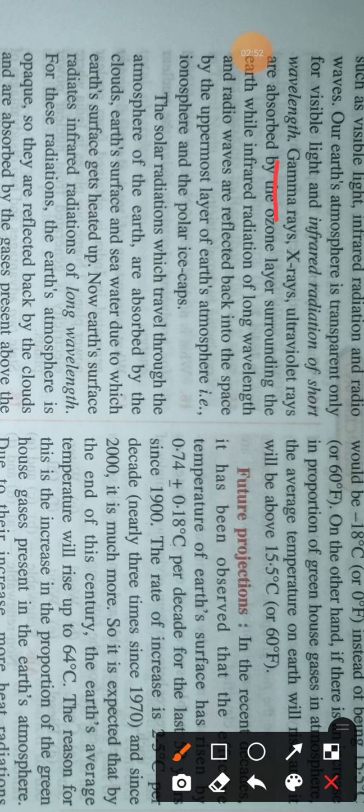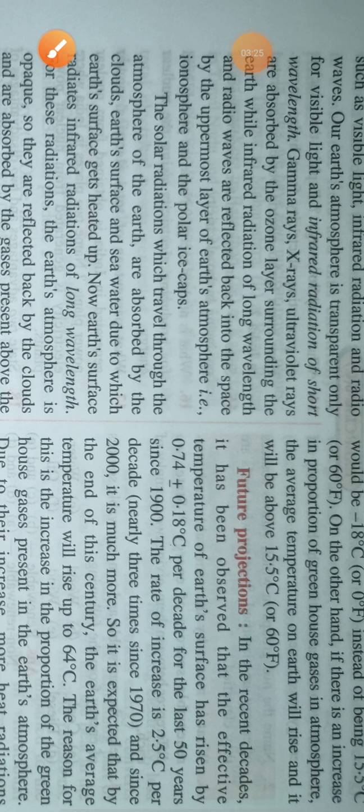So these gamma rays, X-rays, UV rays are absorbed by the ozone layer surrounding the earth, so they cannot reach our earth's surface, while infrared radiation of long wavelength and radio waves are reflected back into space by the uppermost layer of earth's surface and polar ice caps.